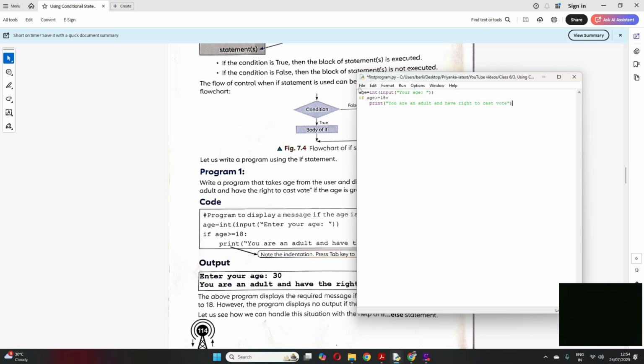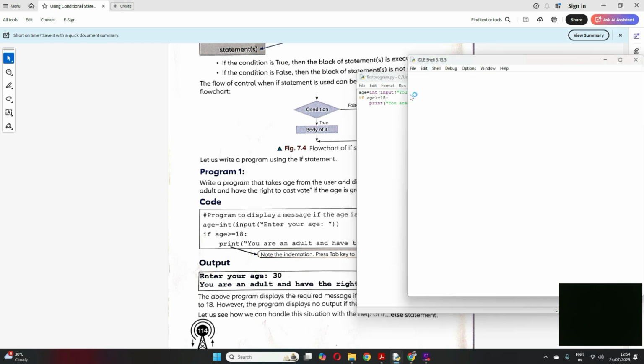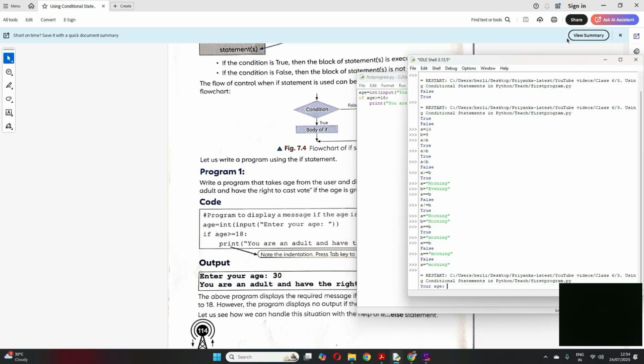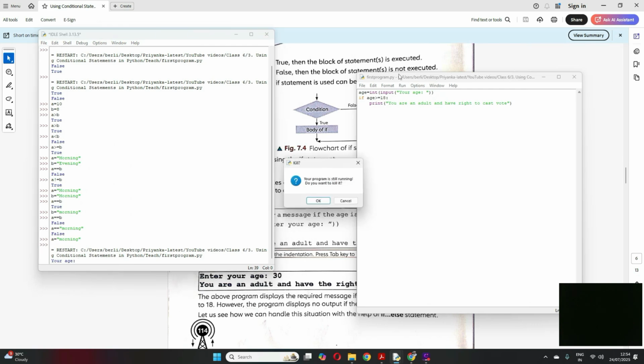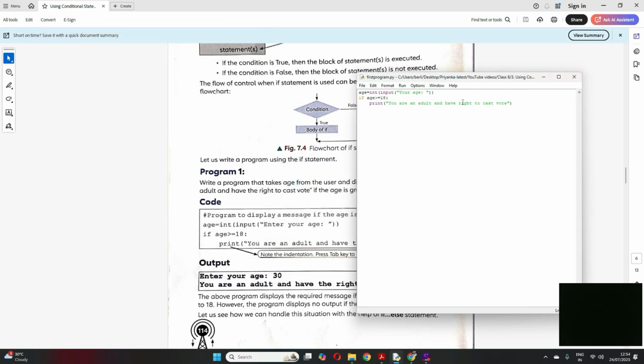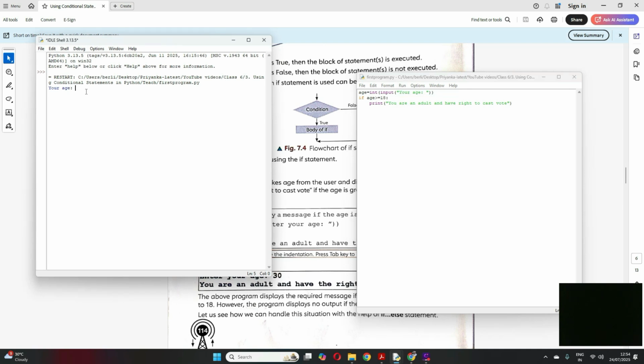Clear? Now let's save and run and see how it works. Your age. Now suppose I give my age as 23. See, you are an adult and have right to cast vote. Clear? Now let me run again and give an age less than 18.